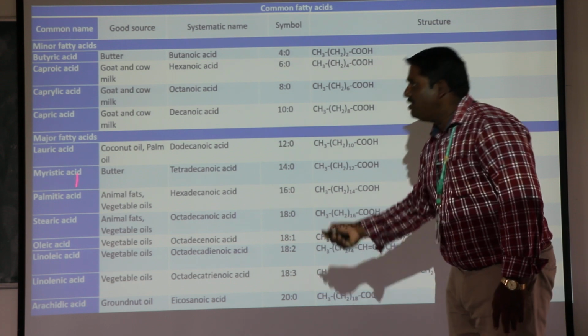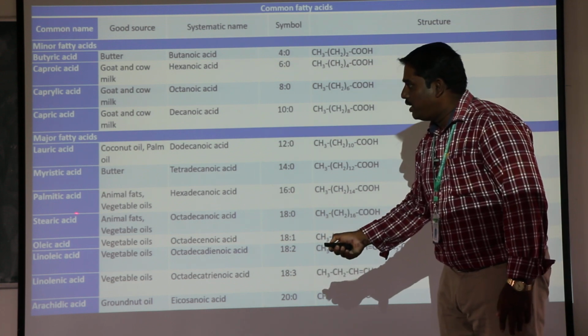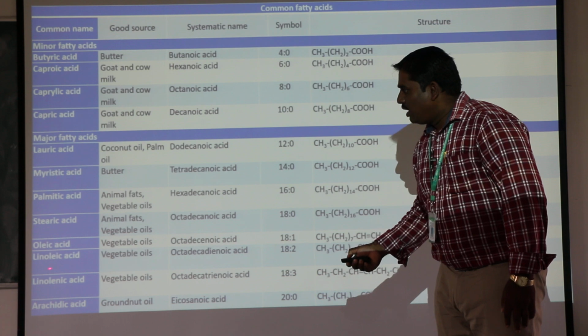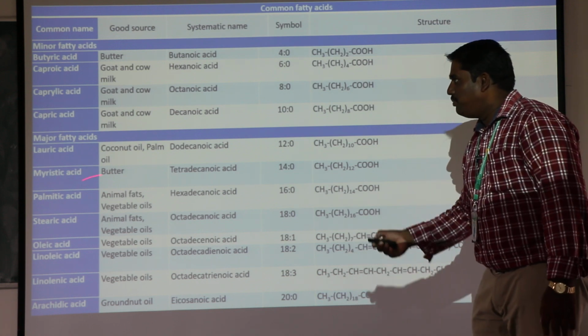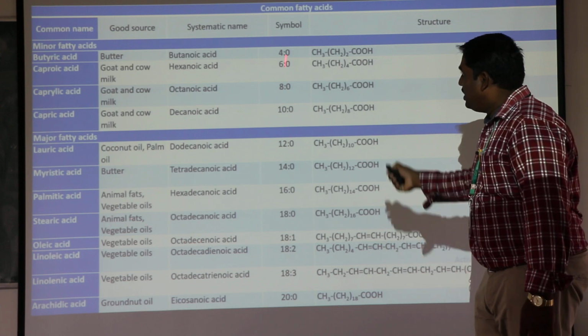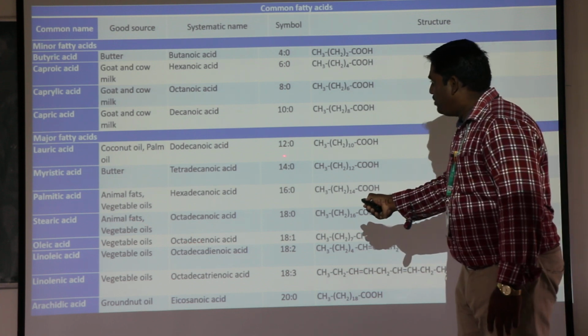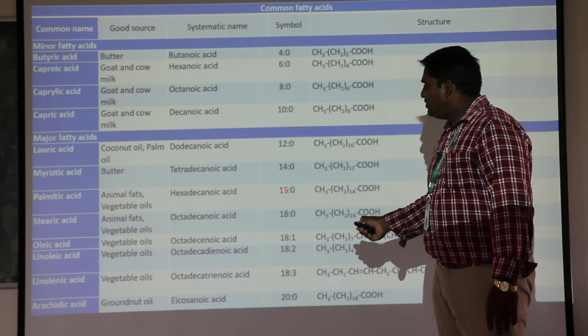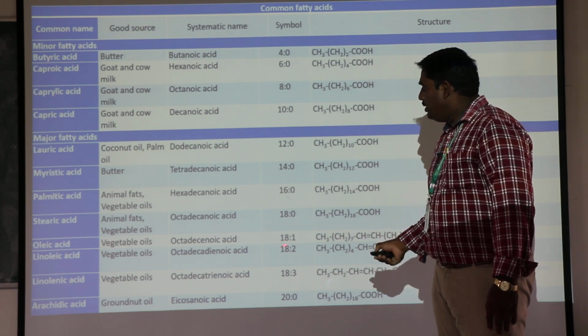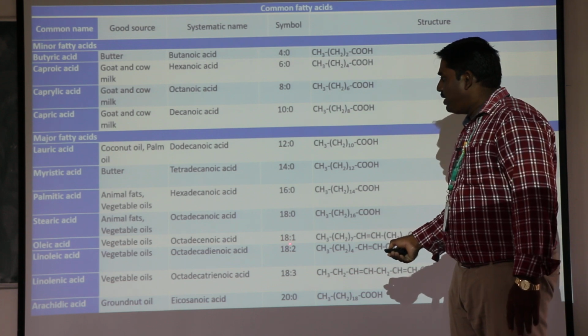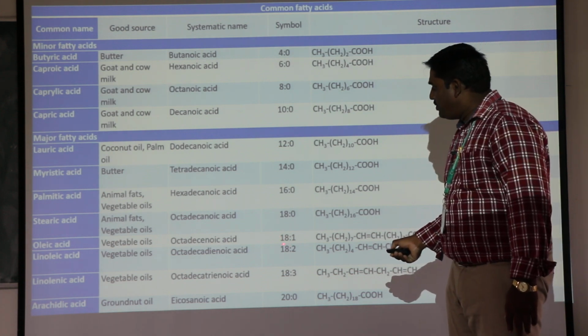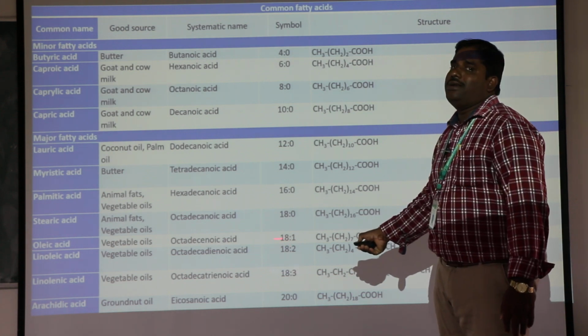Major fatty acids means lauric acid, myristic acid, palmitic acid, stearic acid, oleic acid, linolenic acid, linoleic acid, and then arachidonic acid. So these are all the major fatty acids. Similarly, see the symbols, for example 12:0, 14:0, 16:0, 18:0. All of you look at this: 18:1 means this molecule, for example oleic acid, has 18 carbons as well as 1 double bond.